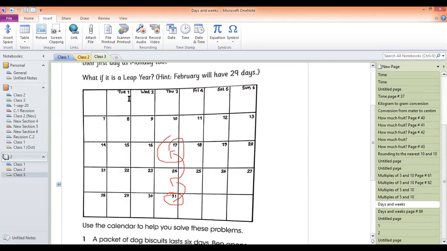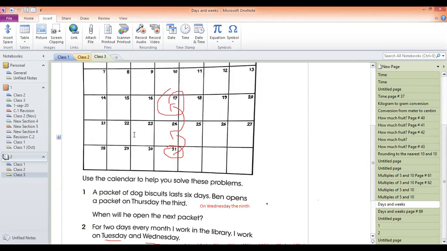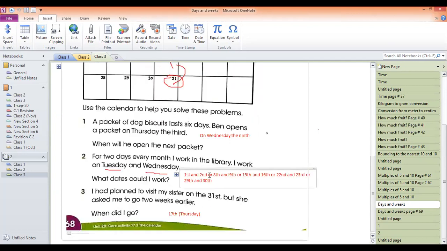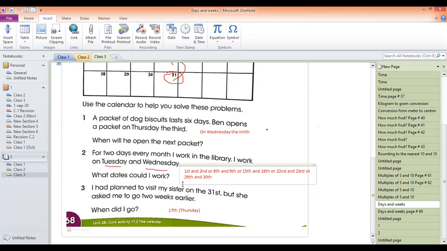So maybe 1 and 2, or 8th and 9th, or 15th and 16th, or 22nd and 23rd, or 29th and 30th. This is the answer of question number 2.